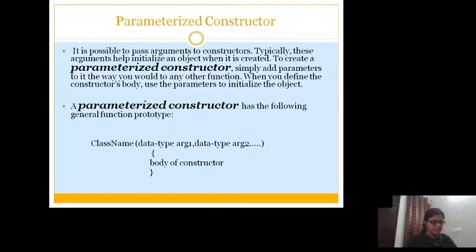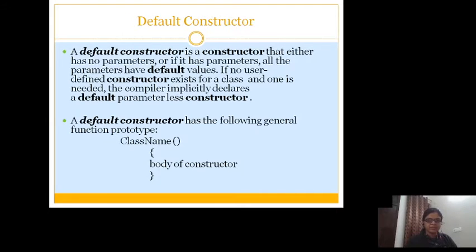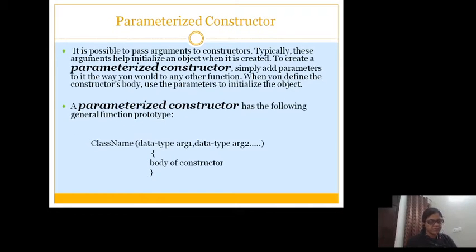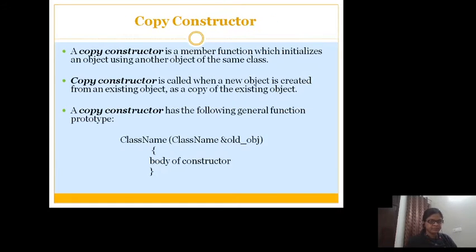The number of arguments you require for the class. So the general prototype will differ in terms of the list of arguments. The list of arguments in the previous slide was empty. In the case of the default constructor, there was no parameter list. In the case of the parameterized constructor, there is an argument list. Rest, the purpose of both constructors is the same: to initialize object data members with some values.